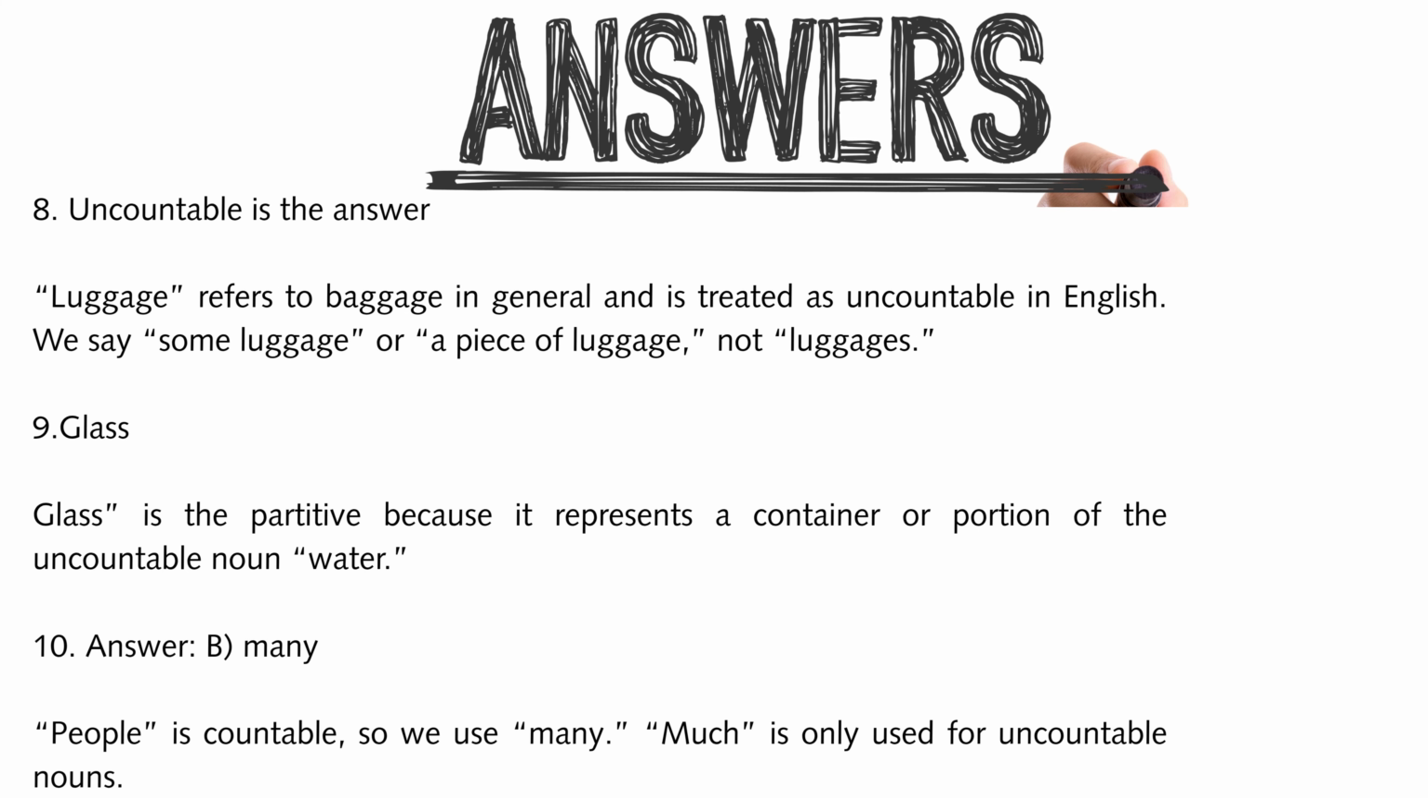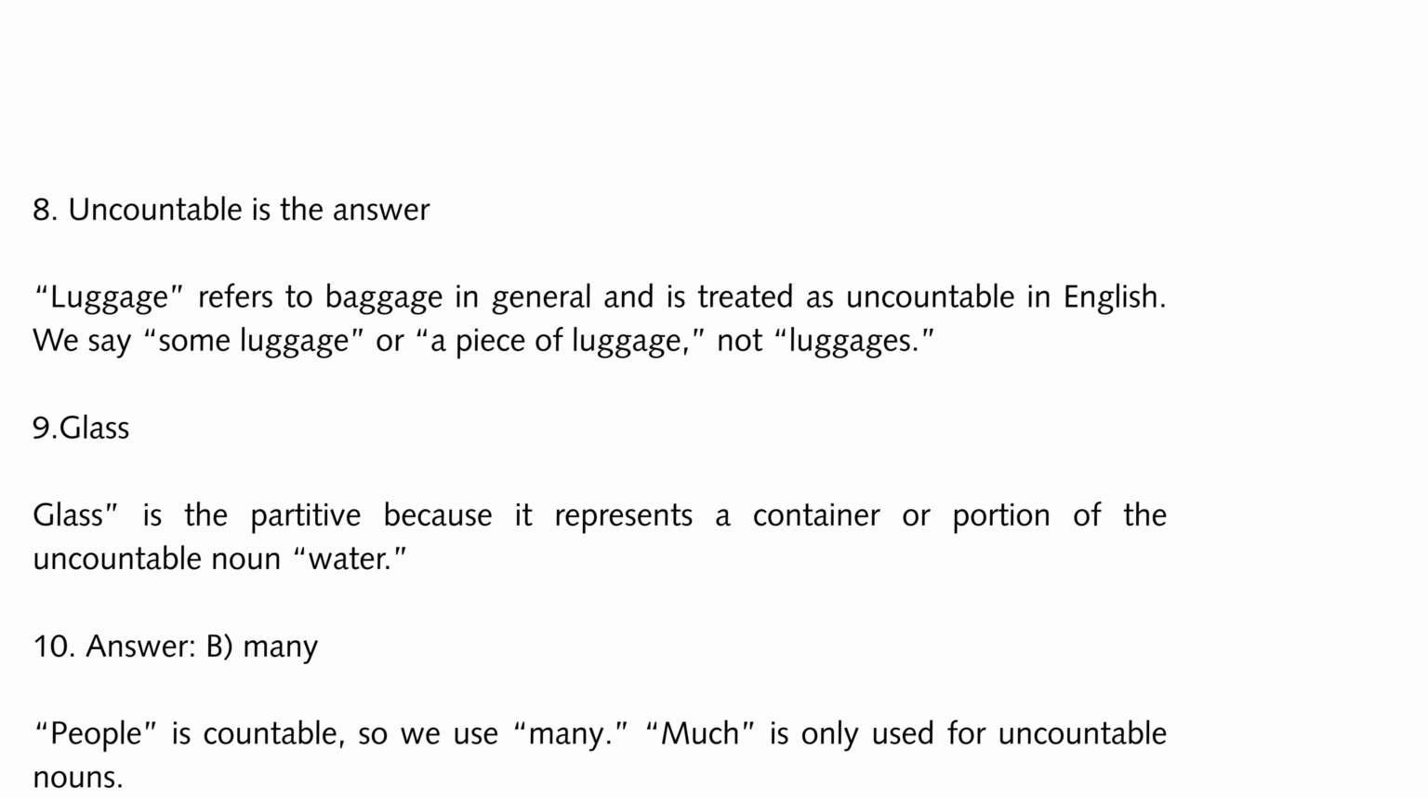8. Uncountable is the answer. Luggage refers to baggage in general and is treated as uncountable in English. We say some luggage or a piece of luggage, not luggages. 9. Glass. Glass is the partitive because it represents a container or portion of the uncountable noun water. 10. Answer B. Many. People is countable, so we use many. Much is only used for uncountable nouns.